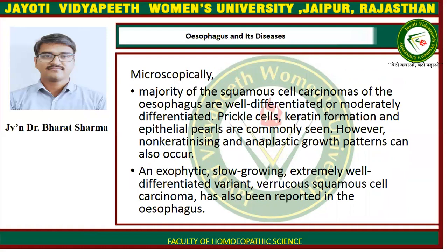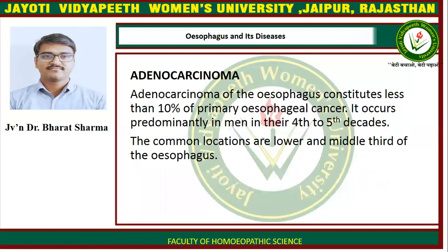Microscopically, the majority of the squamous cell carcinomas of the esophagus are well differentiated or moderately differentiated. Prickle cells, keratin formation, and epithelial pearls are commonly seen. However, non-keratinizing and anaplastic growth patterns can also occur. An exophytic, slow-growing, extremely well-differentiated variant, verrucous squamous cell carcinoma, has also been reported in the esophagus.